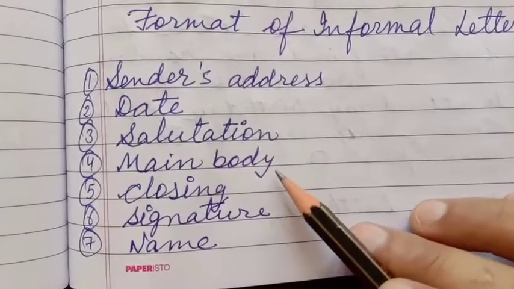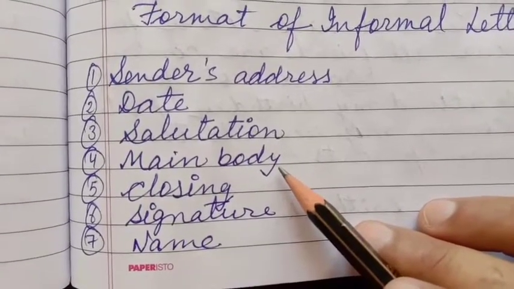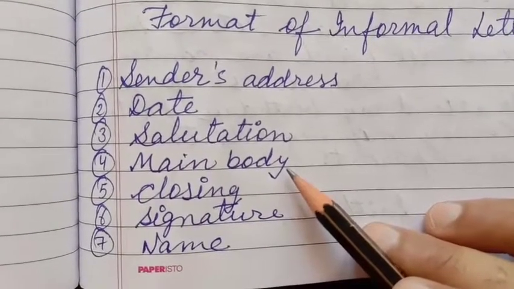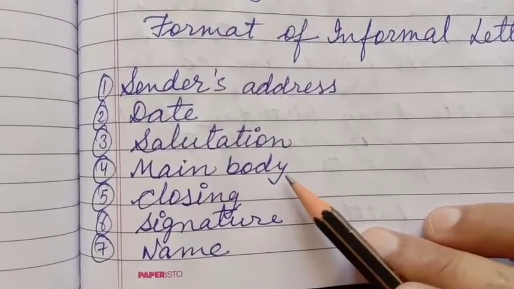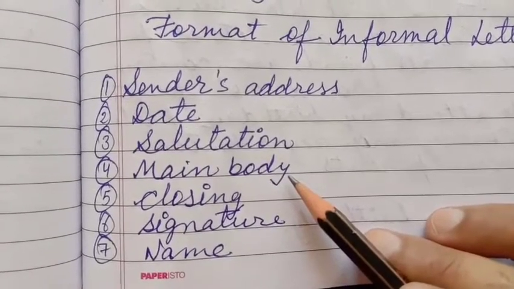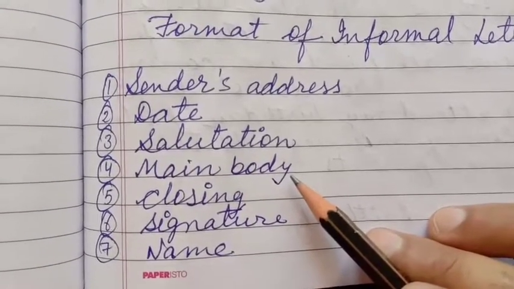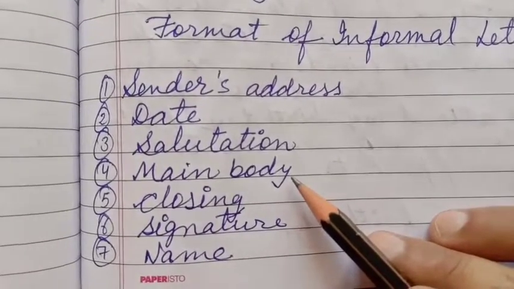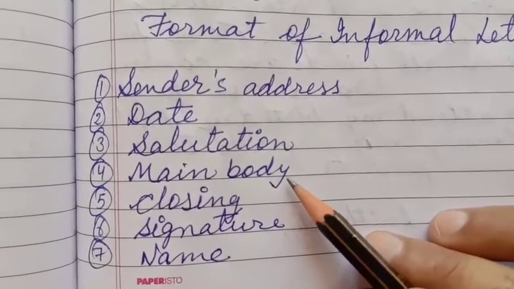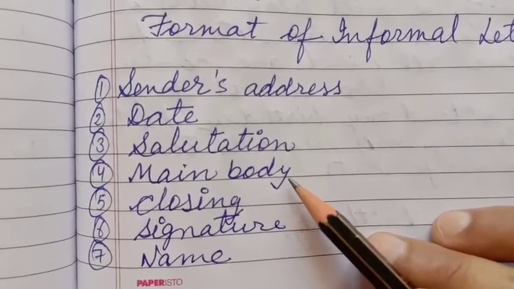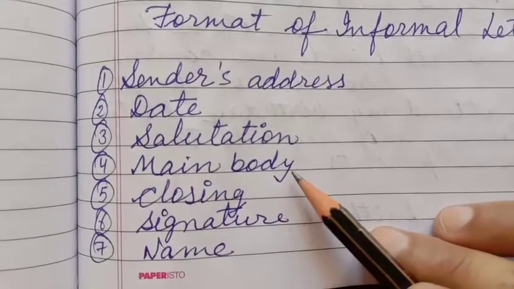Then comes the main body. In the main body we write the main message. We write the main information. We write why we are writing the letter. So whatever message we want to convey, we write it in the main body. The main body can be written in 2 or 3 paragraphs.